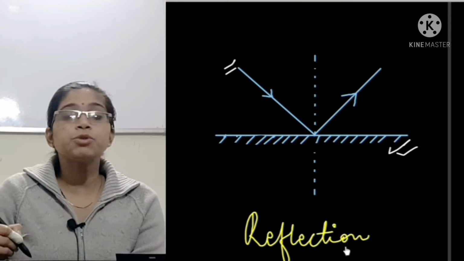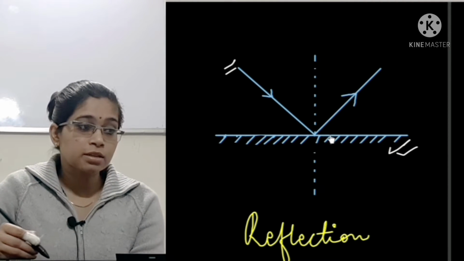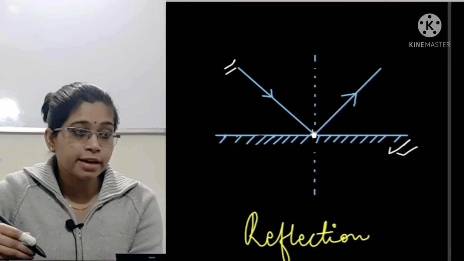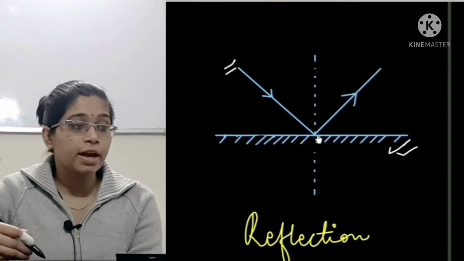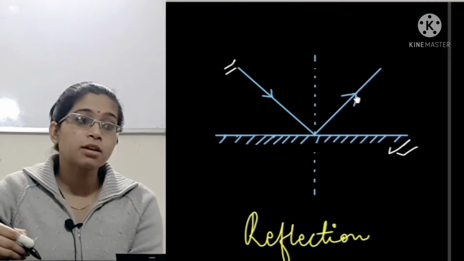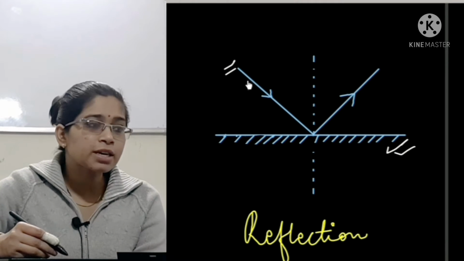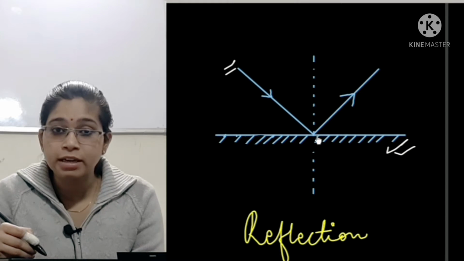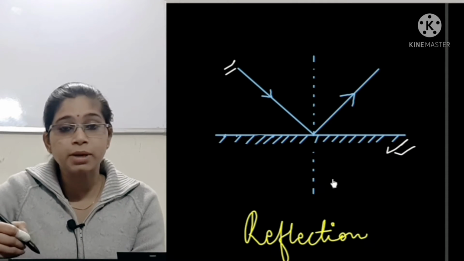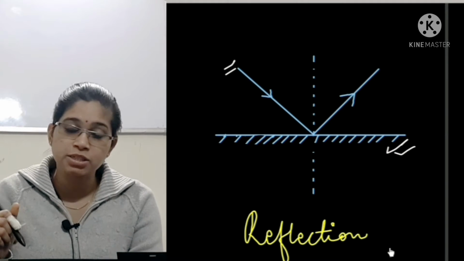Here this diagram shows reflection. This is a plane surface, that is a plane mirror. This ray shows the incident ray, and this ray which is going towards another direction is the reflected ray. Now you see this incident ray is reflecting, it is bouncing back. That is why this process or this phenomenon is known as reflection.